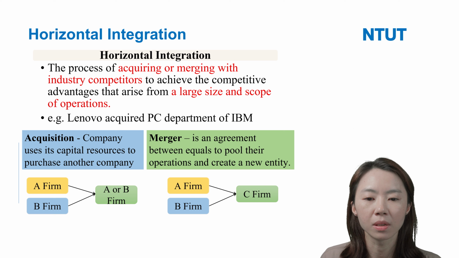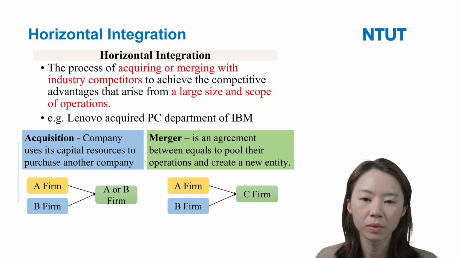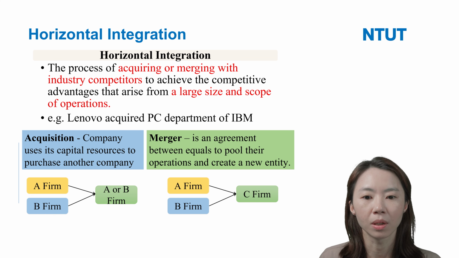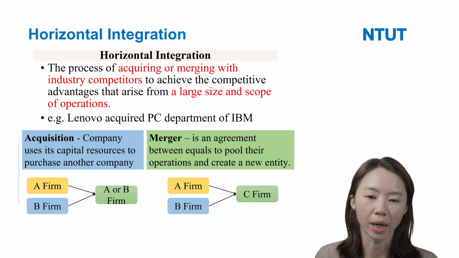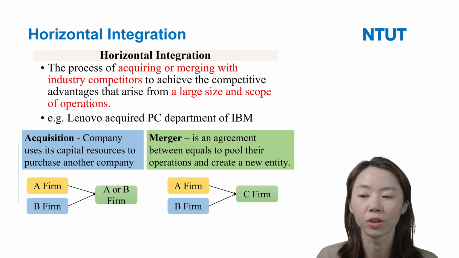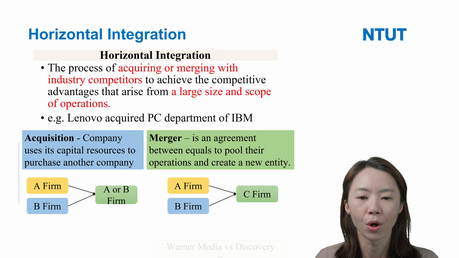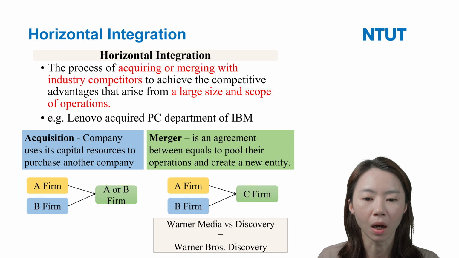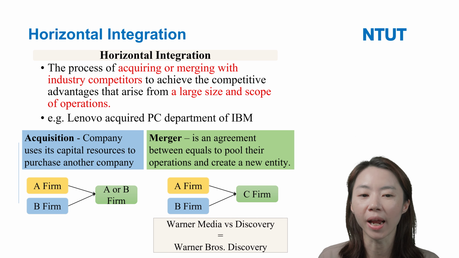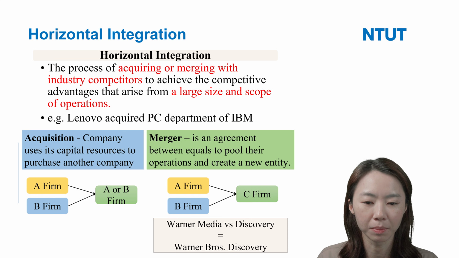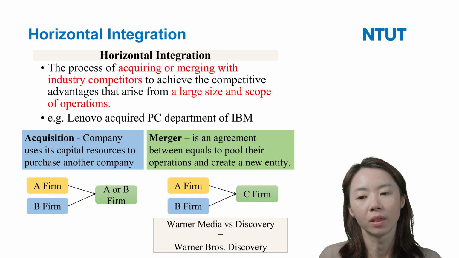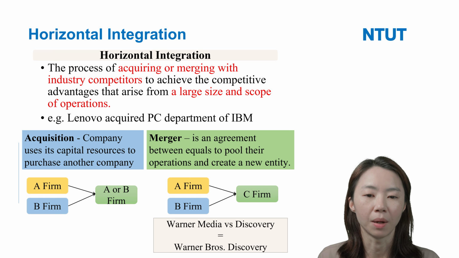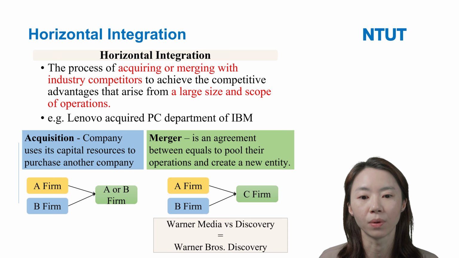And a merger means, for example, firm A merges with B, so they will create a new firm and change their name, like firm C. For example, Warner Media acquired Discovery, and then they created a new entity, and the company name becomes Warner Brothers Discovery. So acquisition and merger are different. Maybe you have to understand this.